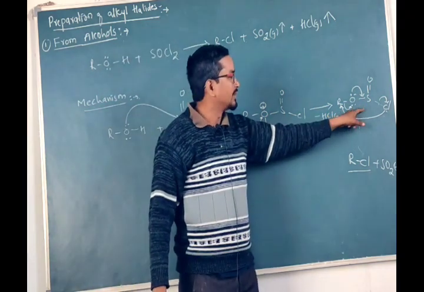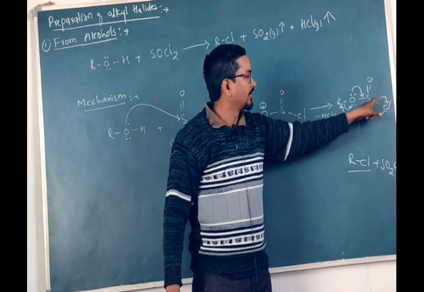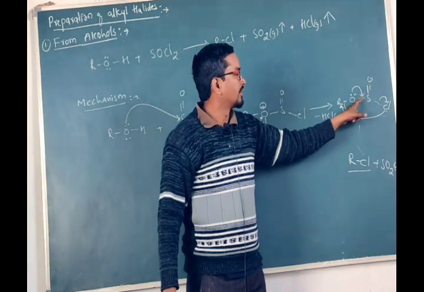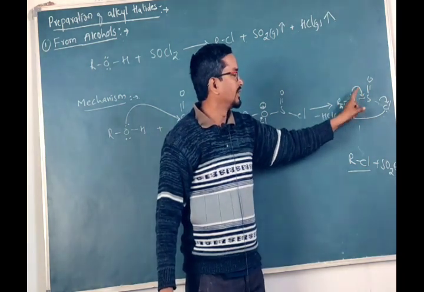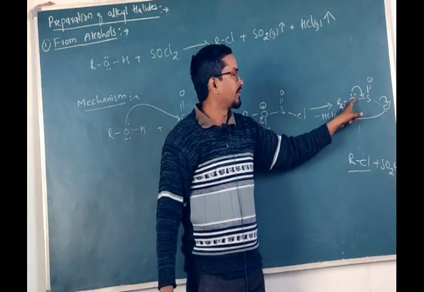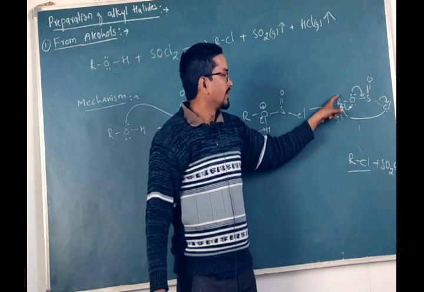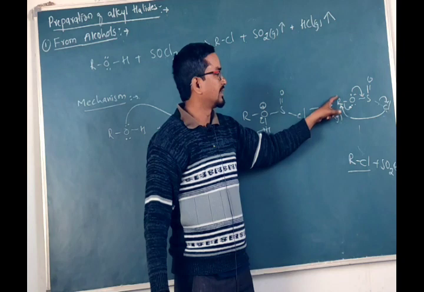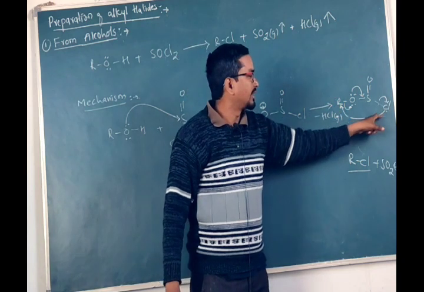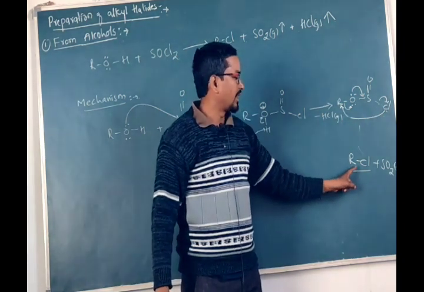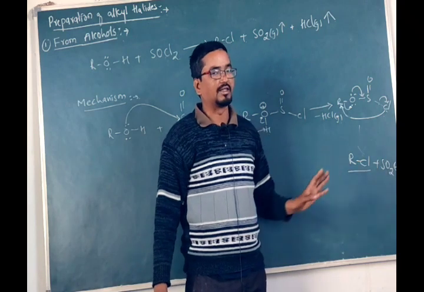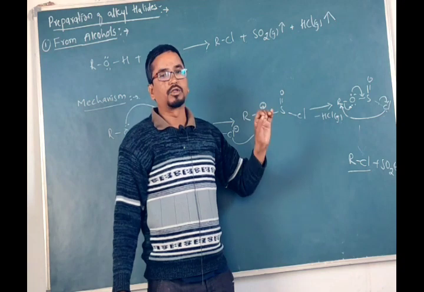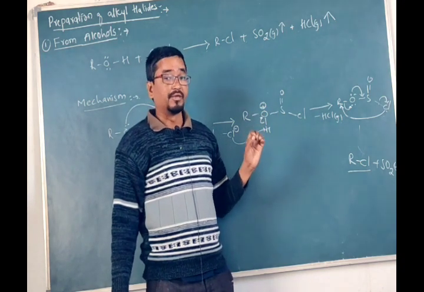Again in this species you can see the chlorine is more electronegative than sulfur, it will try to leave this side, and hence this oxygen is giving its lone pair to form a double bond between the sulfur and oxygen. Due to that, this alkyl group will convert into an alkyl onium or slightly positive charge, you can say, and then the Cl minus will attack on this, and in this way we will get the alkyl chloride and sulfur dioxide gas.